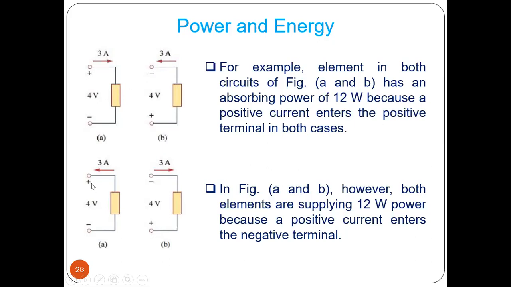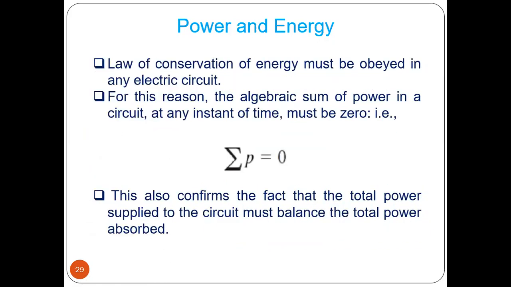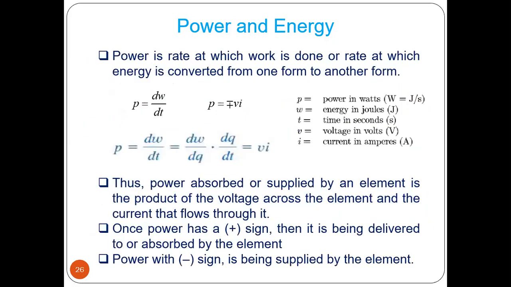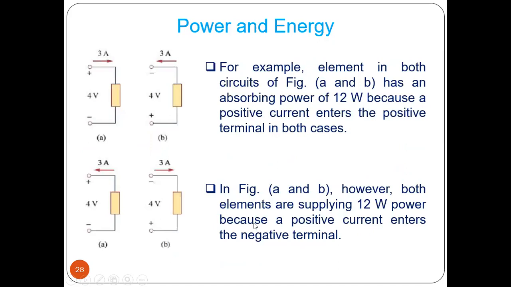Now here, at positive, current is entering. That means it is negative current, right? So this power V into I becomes minus. And here, from negative it is leaving. From negative, conventional current cannot leave. It must leave from positive. So it is also negative. So by analyzing the circuit, whether current is positive or negative, you can find out whether it is positive power or negative power. Positive power means it is delivered to or absorbed by the element. Negative power means it is supplied by the element.